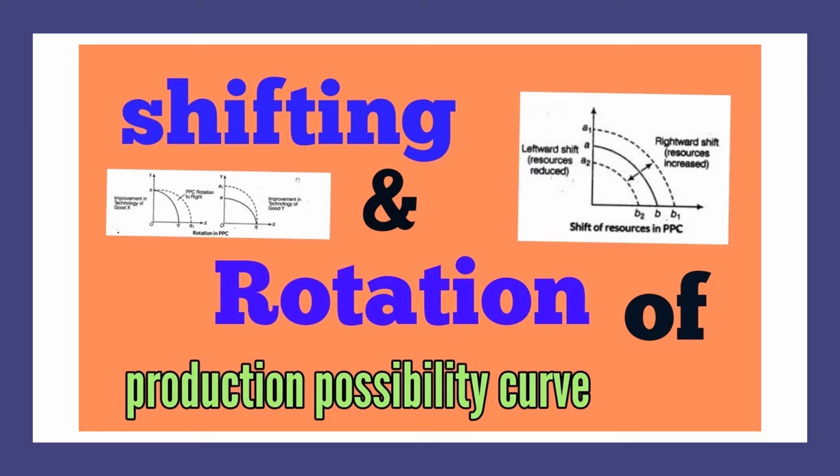And rotation happens when there is a change in technology or decline in resources with respect to only one good. Therefore, there can be two types of possible rotations, that is rightward and leftward, on both the axes, x-axis and y-axis. Let's elaborate on the shifts first.